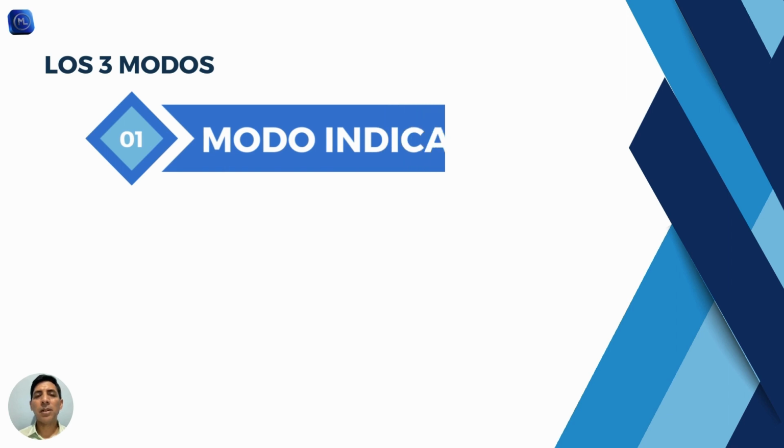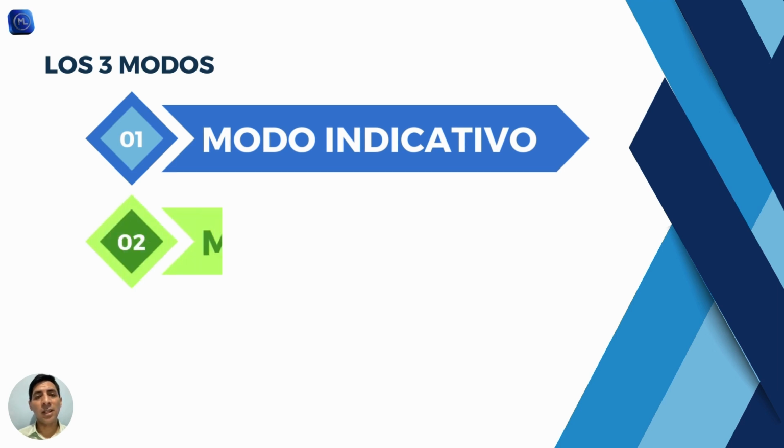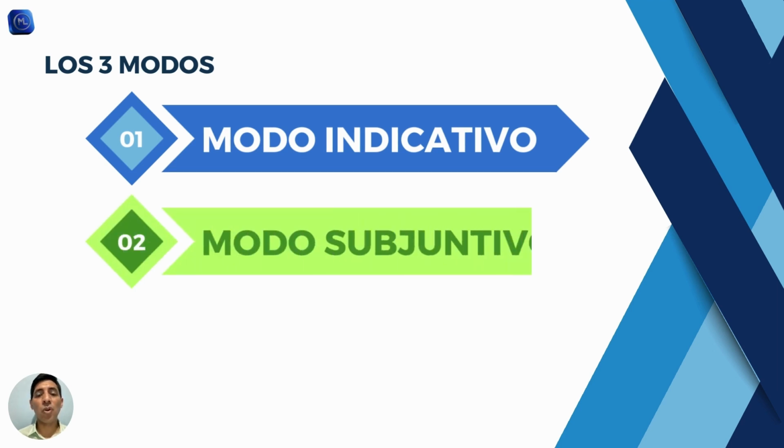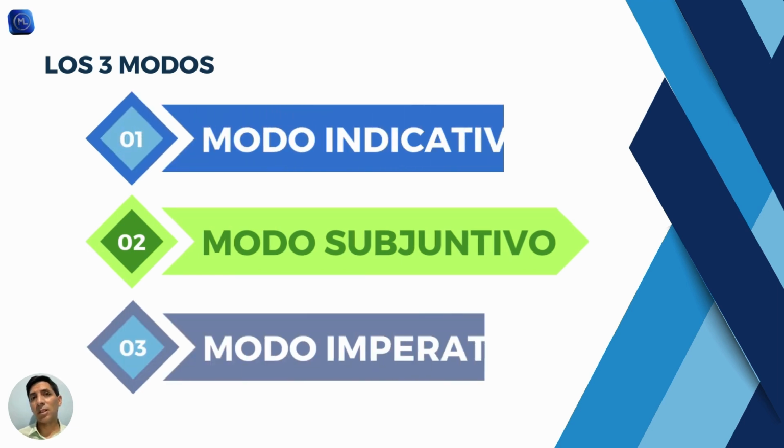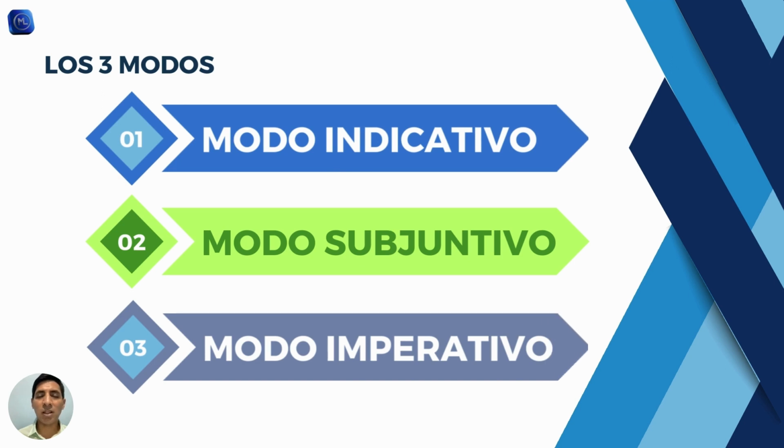So let's speak about the three modes that we have in Spanish. The first mode is called modo indicativo, and this is the one that we're going to use the most. The second mode is called modo subjuntivo. This is for more complex things. And the third one is not that hard, it is modo imperativo.